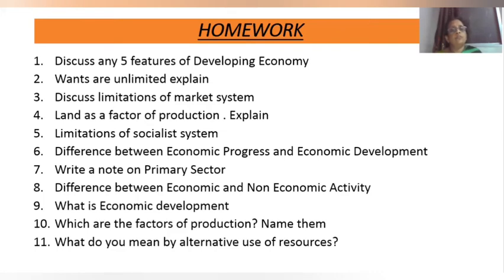Then next, fifth question is the limitation of a socialist system. Take page number 126. First one is that people do not get encouragement and motivation to increase production. Then second one is that due to the lack of competition, contest and research do not get momentum in the economy. Then third one is there is a lack of individual freedom in this system. Fourth one is because of complete interference, there is a fear of bureaucracy.